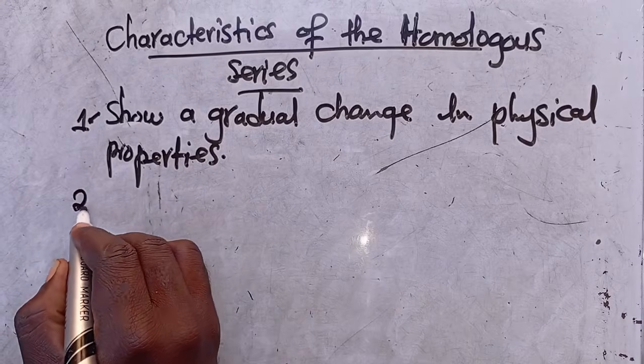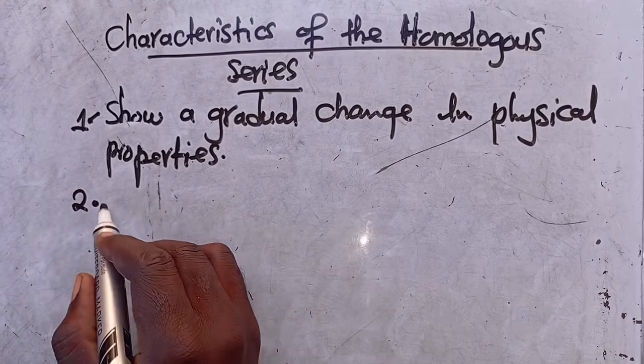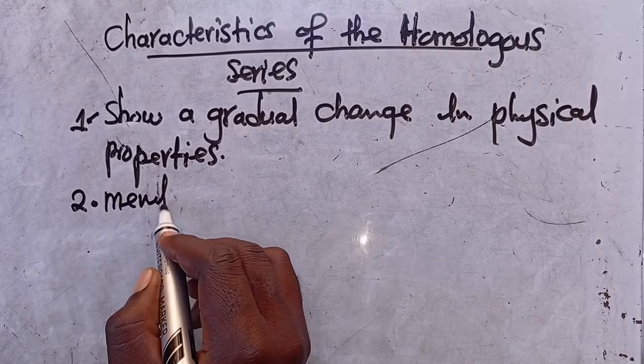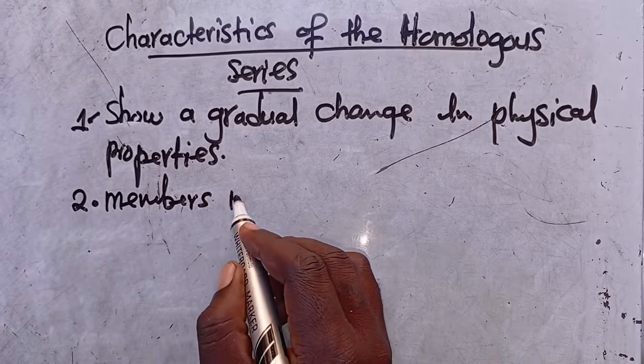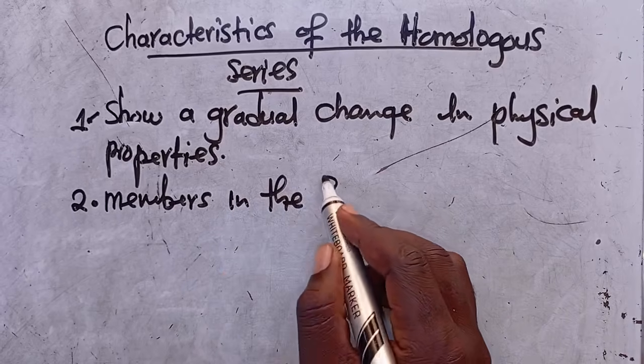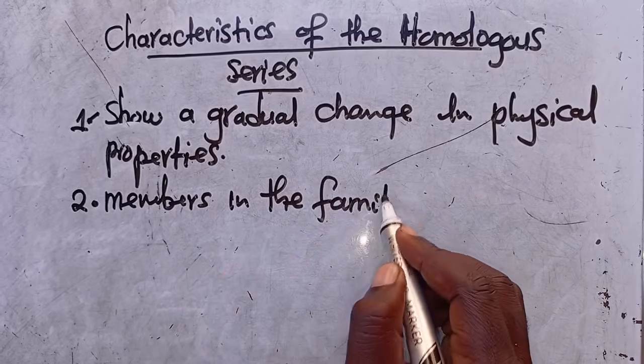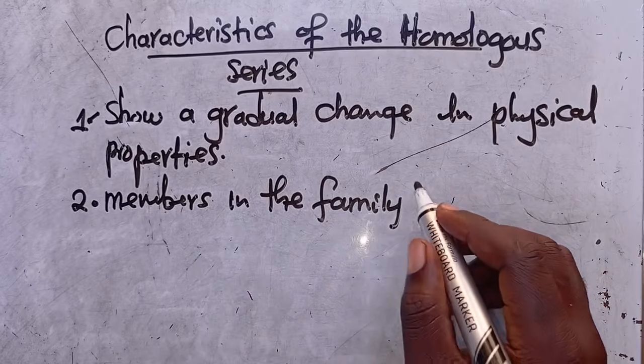Then the second one that you need to get: members in the family have what?